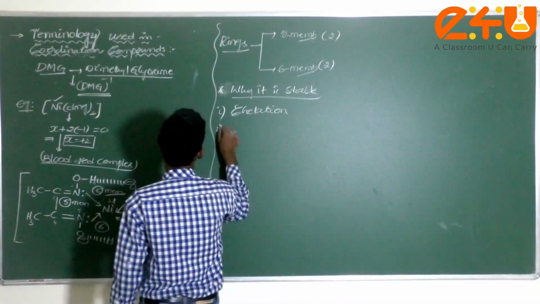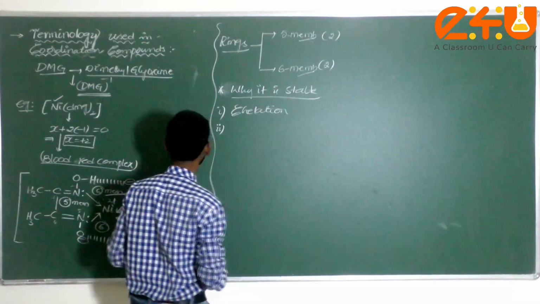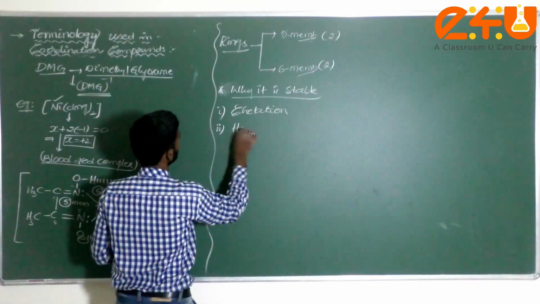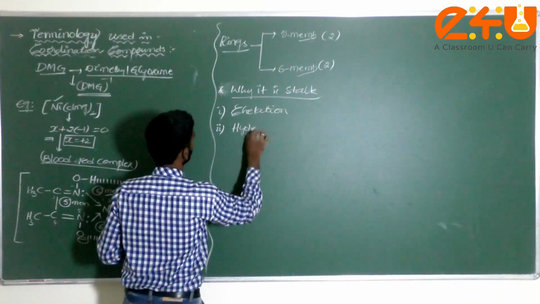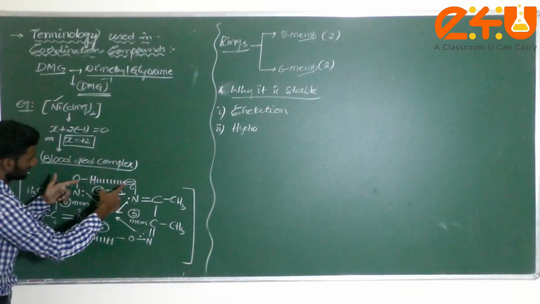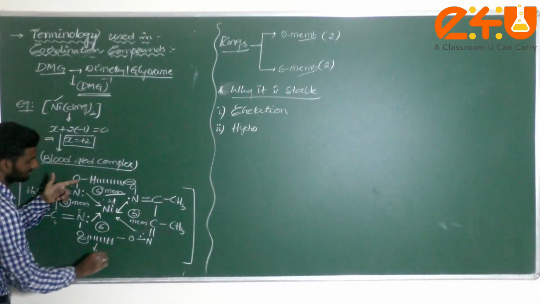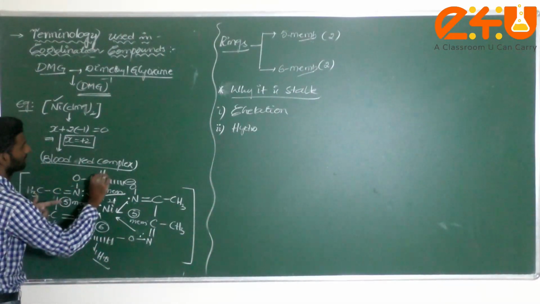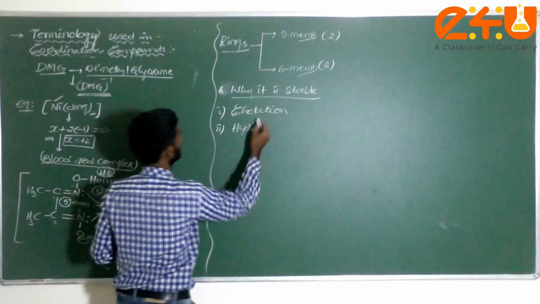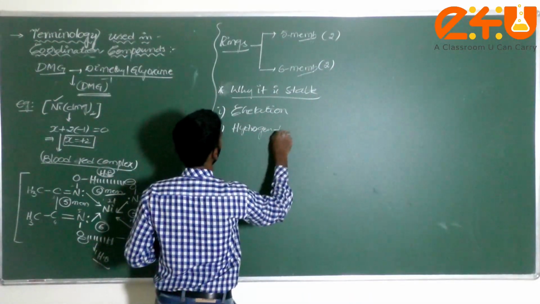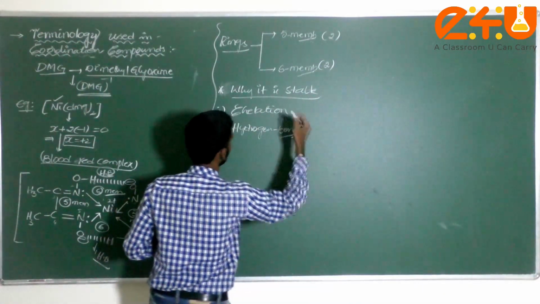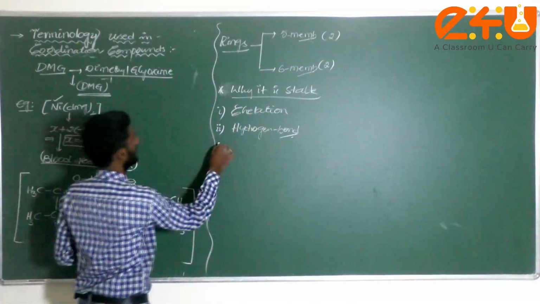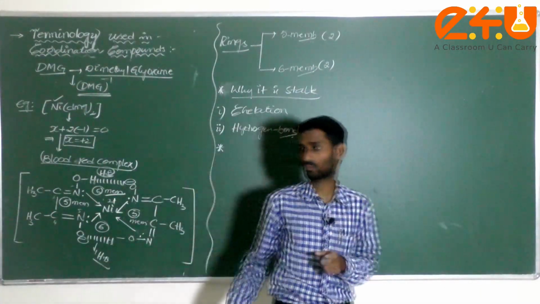Chelation. The second point, dear student, why it is stable, I wrote: due to the presence of hydrogen bonding. Where is the hydrogen bonding? Check it here. This and this one. This is called hydrogen bonding. Because of these two reasons, sir, it is a very stable compound. Very stable compound, dear student. Am I correct?